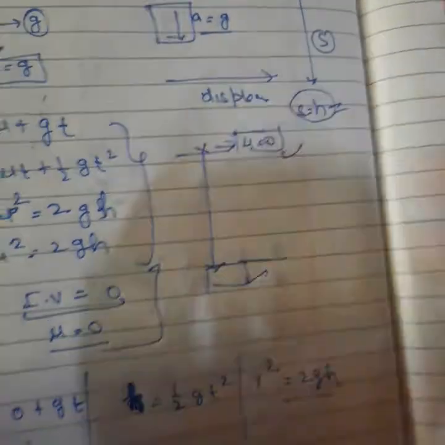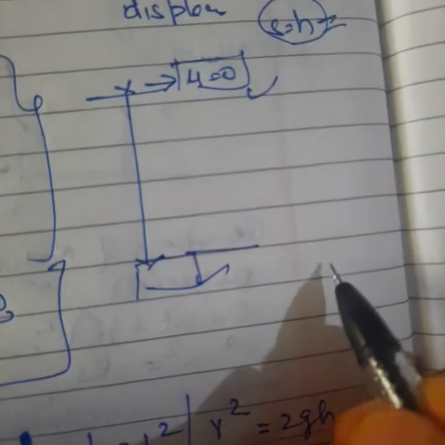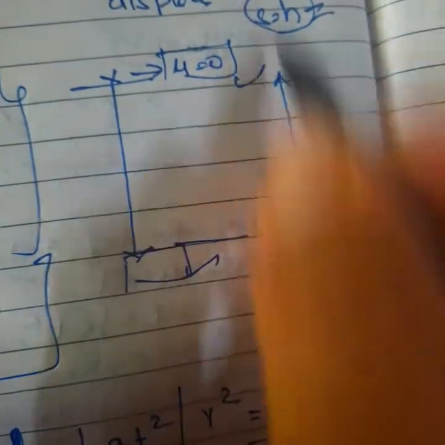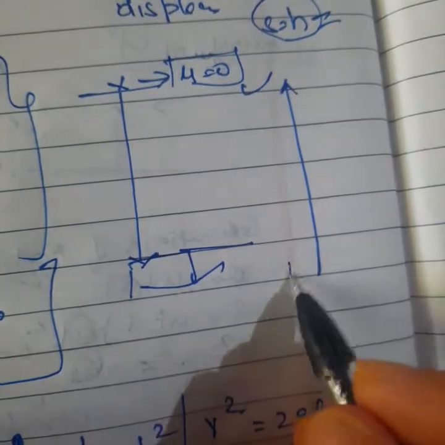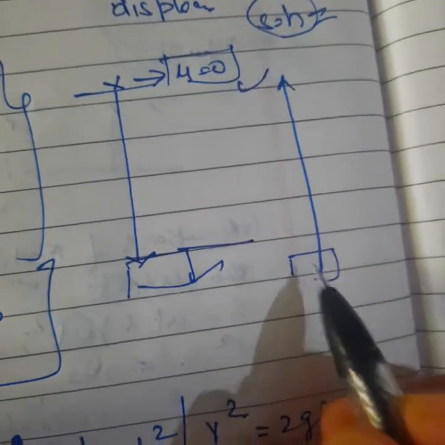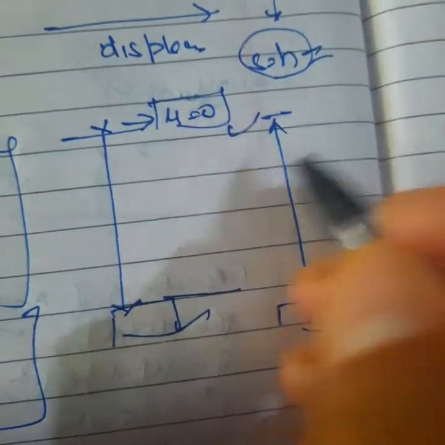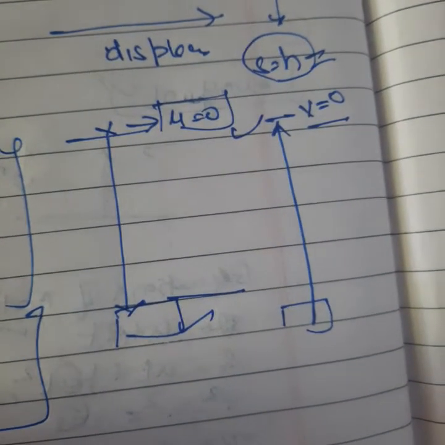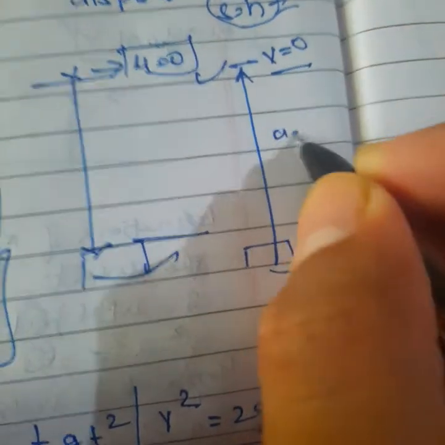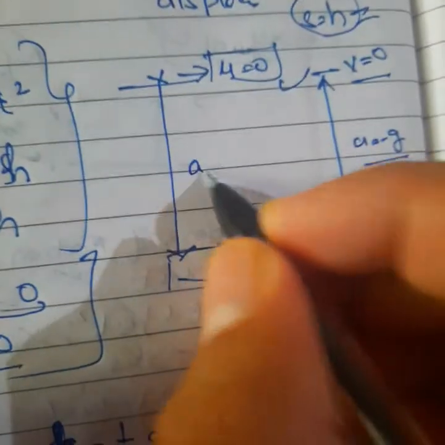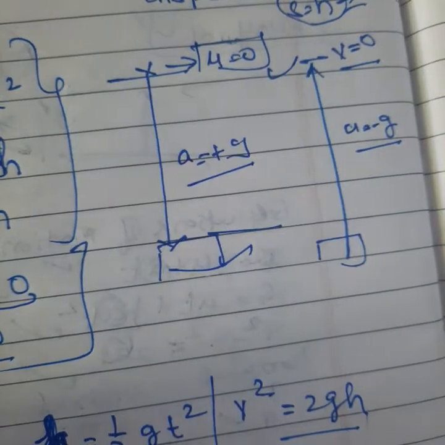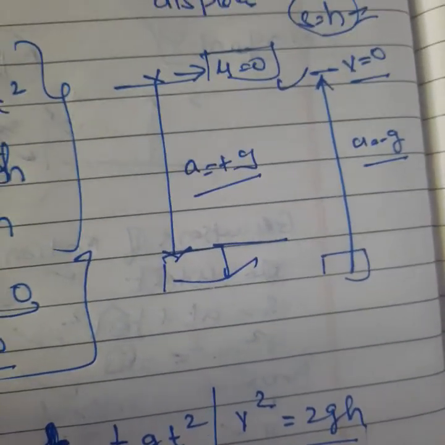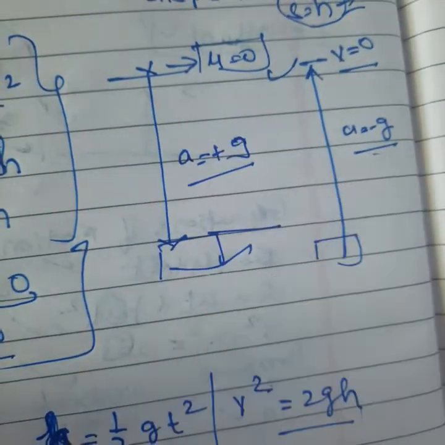Or when you throw anything to a certain height, what will you see? When anything moves at a certain height in the upward direction, the body will have some initial velocity, and when it reaches the highest point, at that point we can say its final velocity becomes 0. We can say v equal to 0. So we can write all equations for when the object moves upward, but you will replace a by minus g. In this case we take a equal to plus g. In numerical problems it will be a little bit different, but this time you will use a equal to plus g and a equal to minus g.